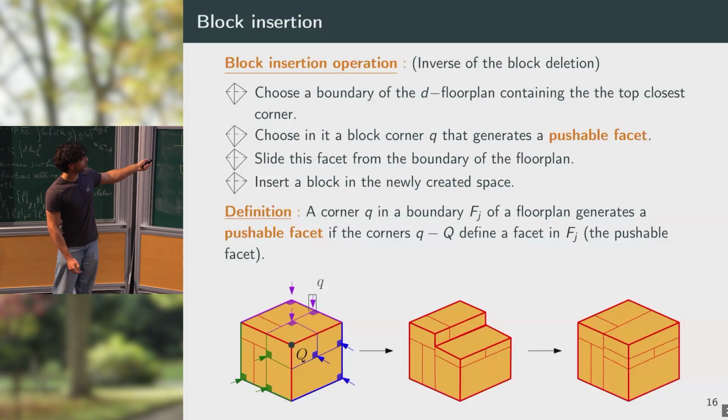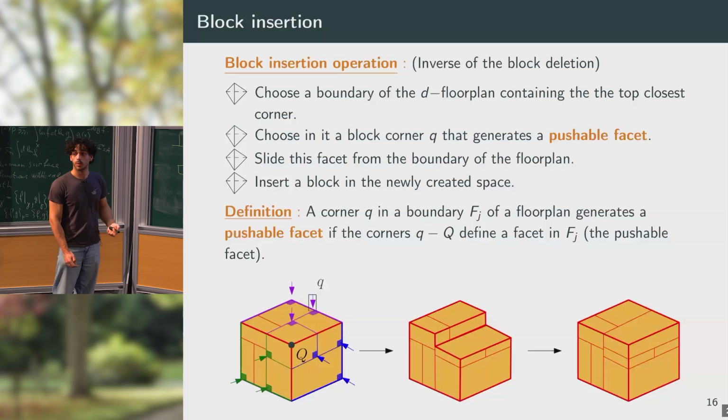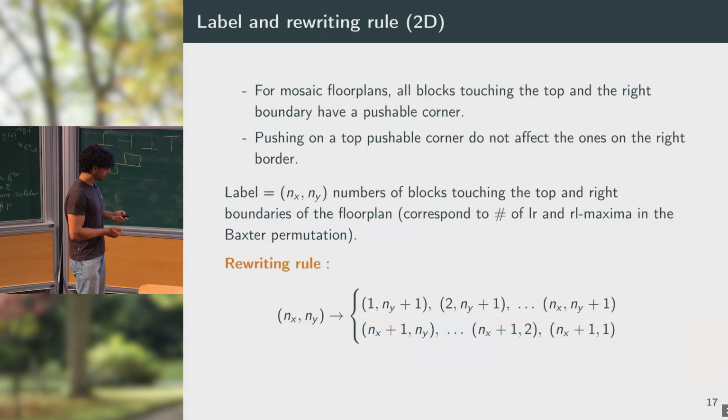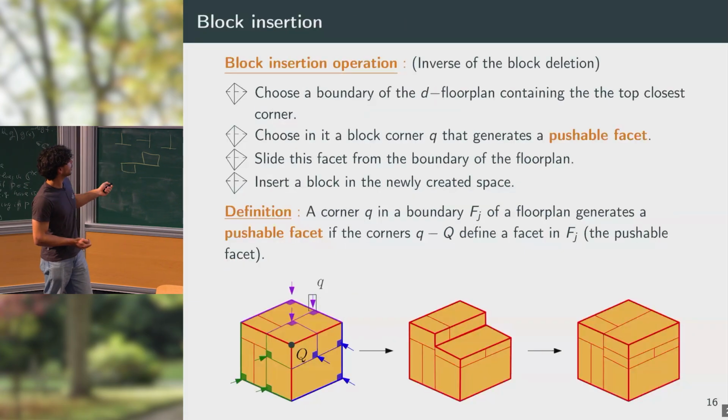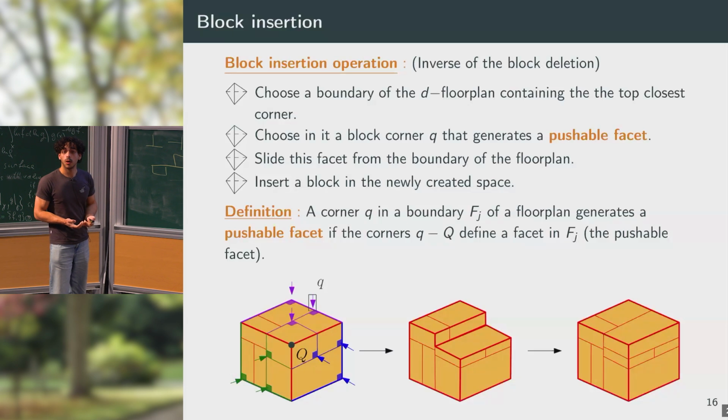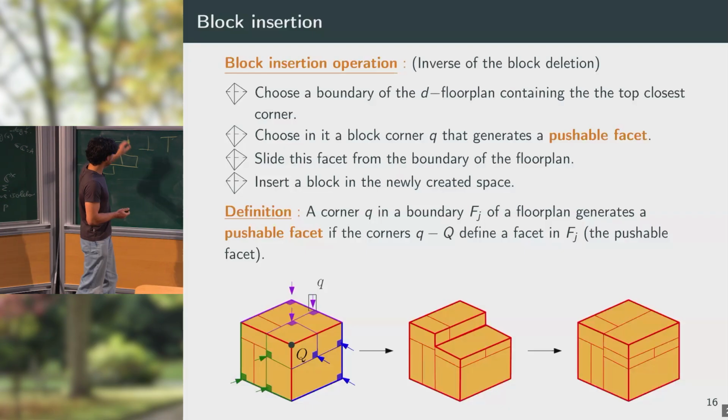But for example, if I try to do this in this corner here, you see that the segment does not go to the boundary of the floor plan, and I cannot push on it. So then, this tells me that the number of children of a floor plan is the number of pushable corners in each border. So in the case d equal to 2,